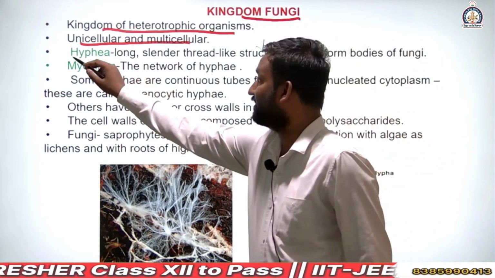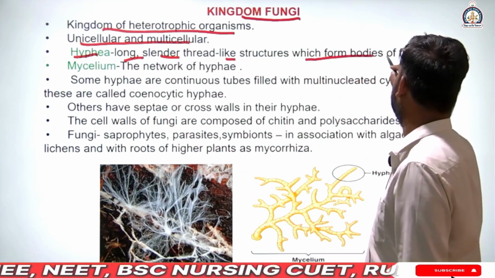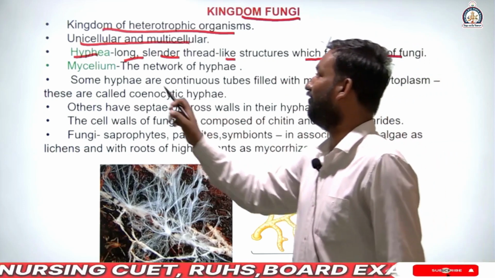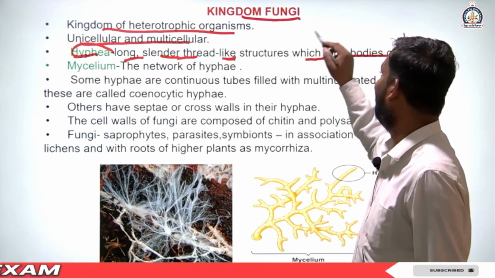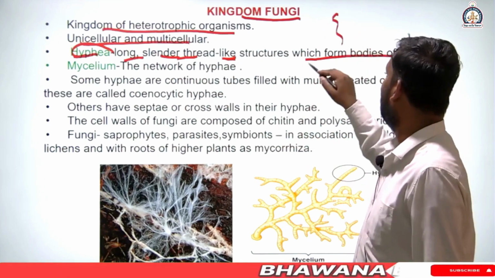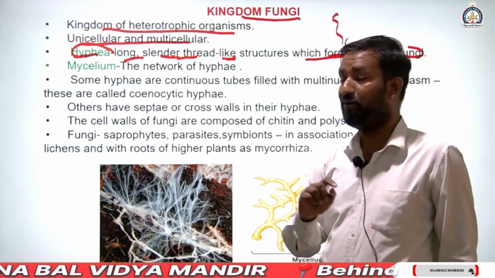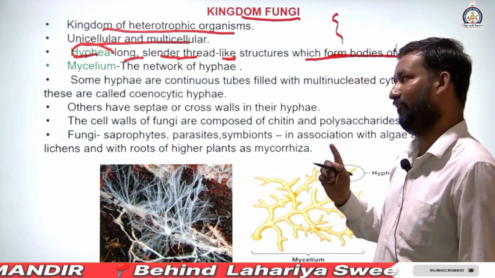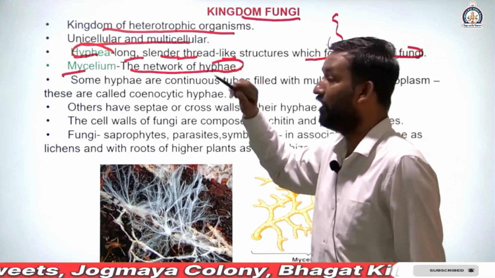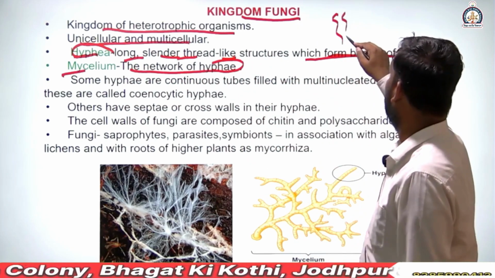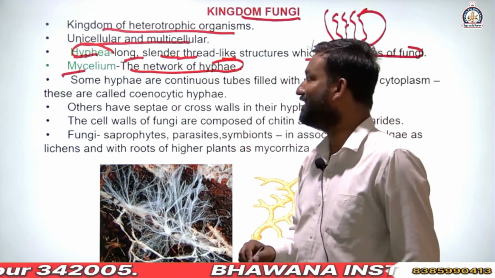Next, hyphae: a long, cylindrical, thread-like structure which forms the bodies of fungi. It's like this, okay, which forms the body of fungi. It means the whole fungal body is formed by hyphae. Next, mycelium: the network of hyphae. A group of hyphae is converted into a mycelium.